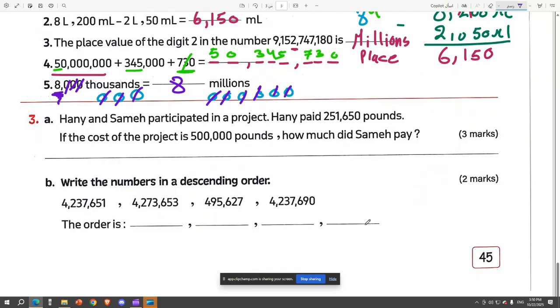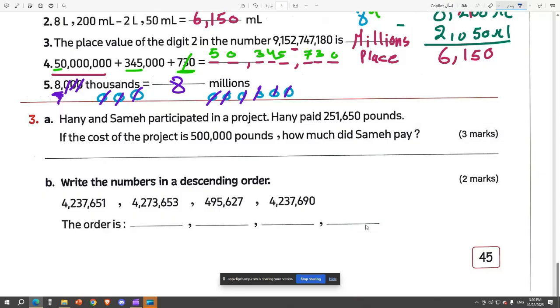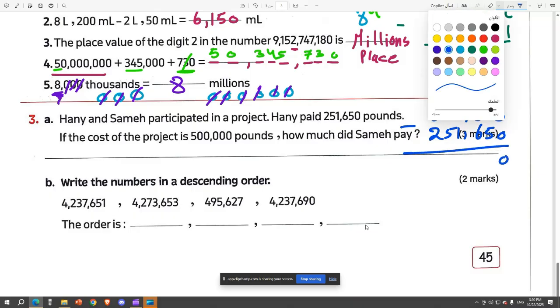So question letter 3. Hani and Sameh participated in a project. Hani paid 251,650 pounds. If the cost of the whole project is 500,000 pounds, how much did Sameh pay? So we need to do minus. Okay, let's do minus. So we have 500,000 minus 251,650. 0 minus 0 is 0. And then we will have to borrow.